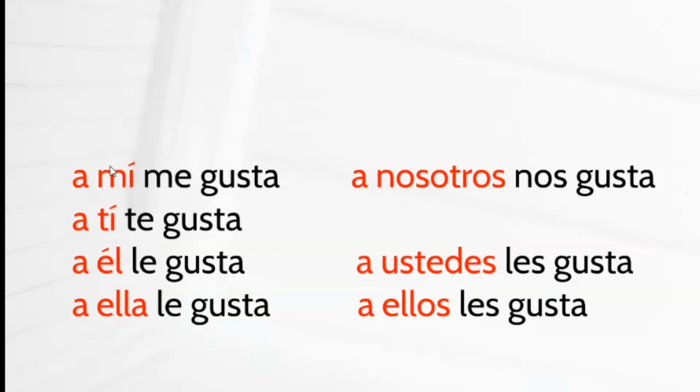Every single one of these categories actually uses a prepositional phrase in front of it, as we saw in that example. A mí me gusta. A ti te gusta. A él or a ella or a usted in this category, or al perro if it was the dog. A nosotros, a ustedes, and a ellos.